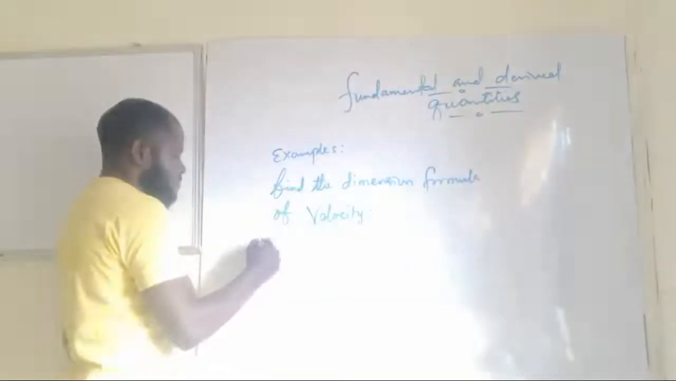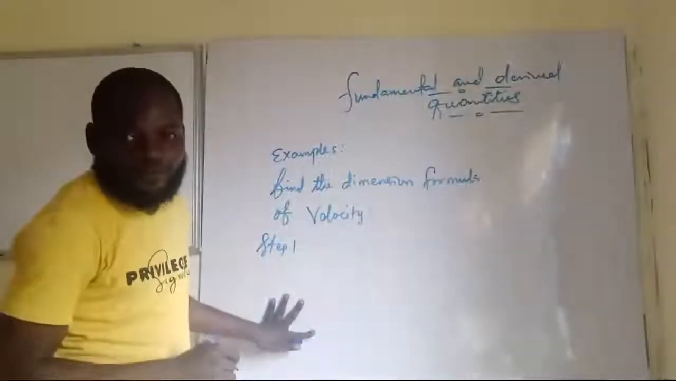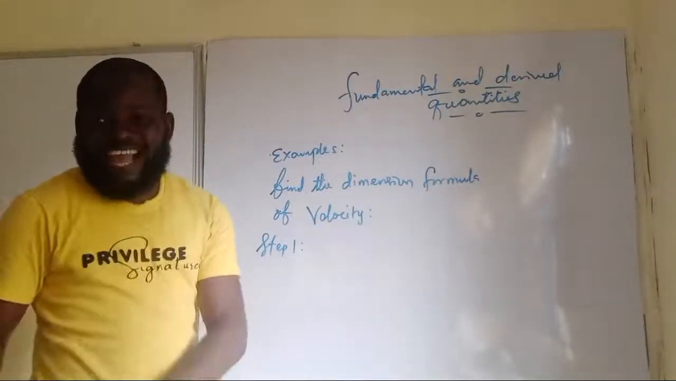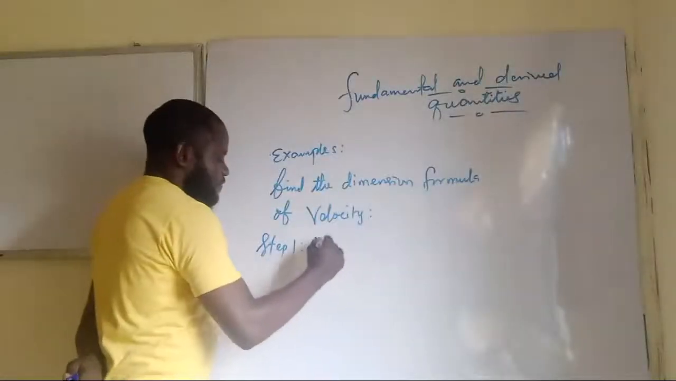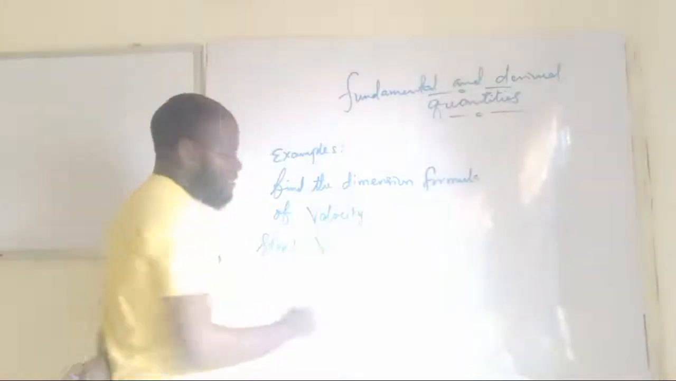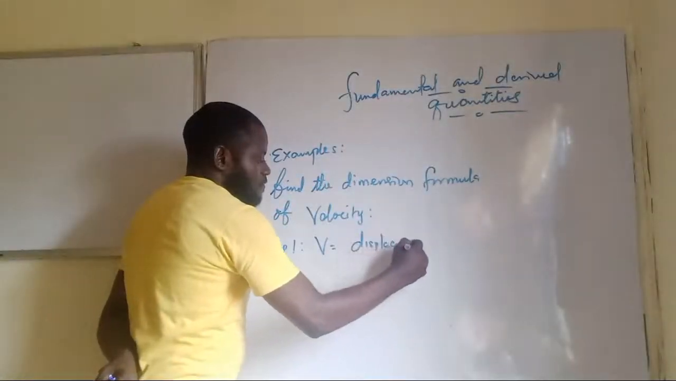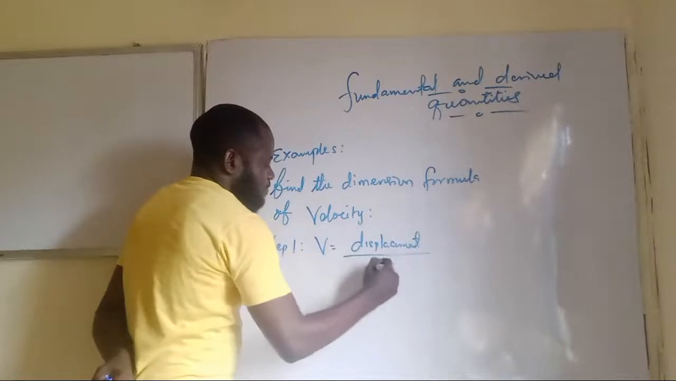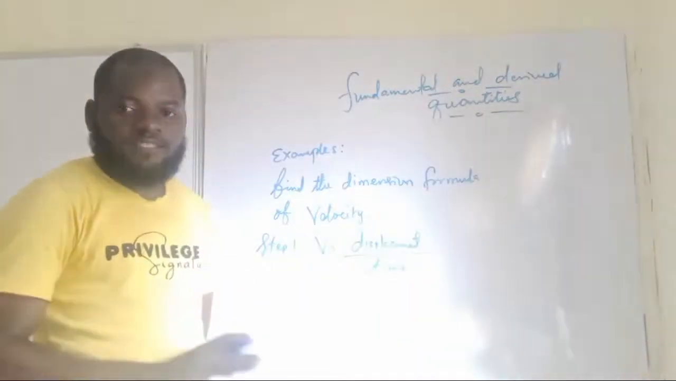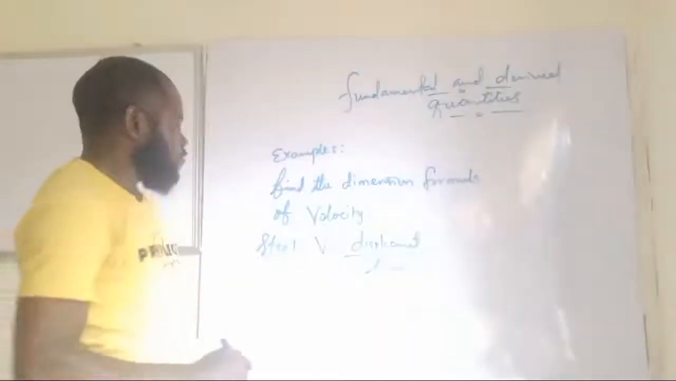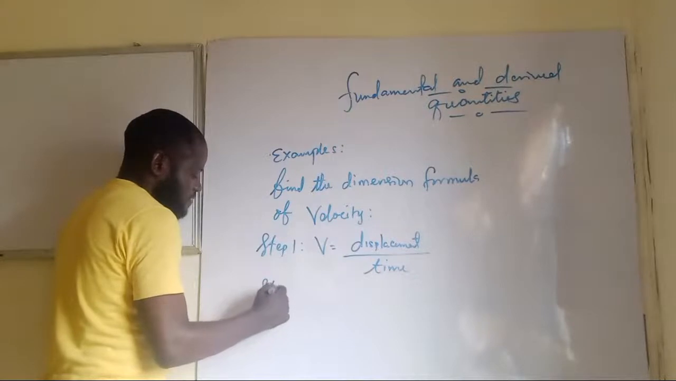So we start. Step 1, you are not to write step 1, no. But for you to understand, that is why I'm taking it like this. Step 1, you ask yourself, what is the formula for velocity? Displacement over time. That's the formula for velocity. Displacement over time. So, the second step, that is step 2,